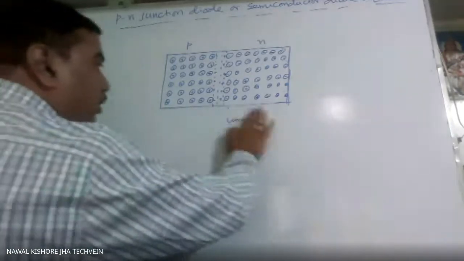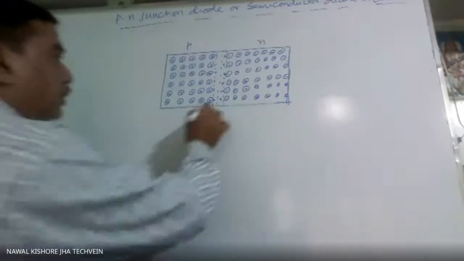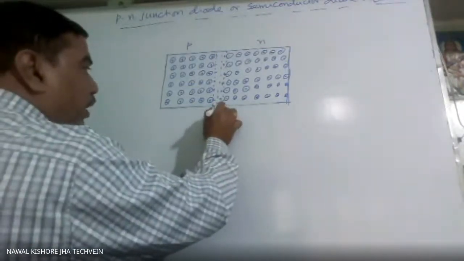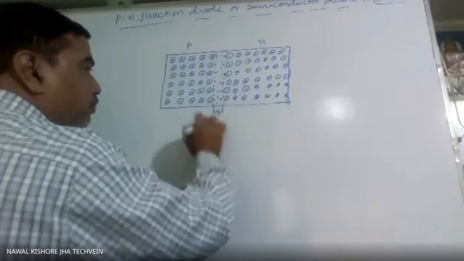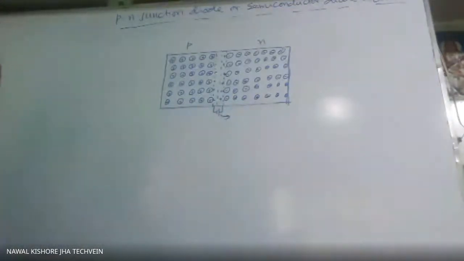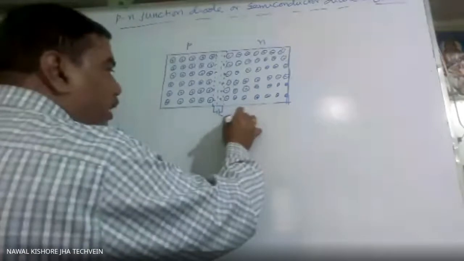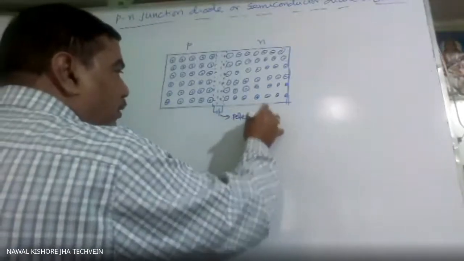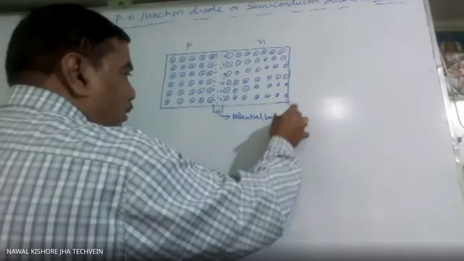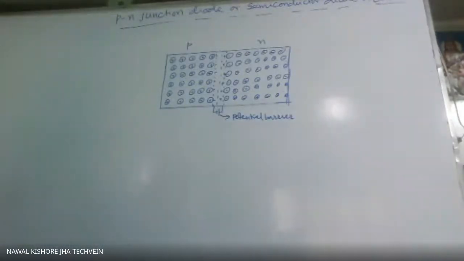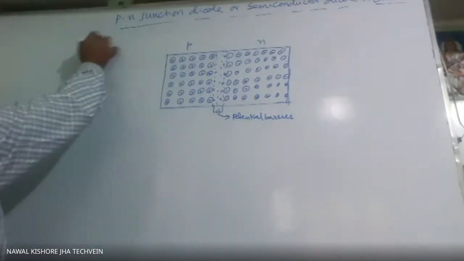Now the forward biasing. Sometimes we give the symbol of this potential barrier as, suppose this is negative and this is positive, like this. So this gives the symbol of the battery. So this we call potential barrier, which is of the order of 0.3 volt in germanium and 0.7 volt in silicon. Now, forward biasing of PN junction diode.